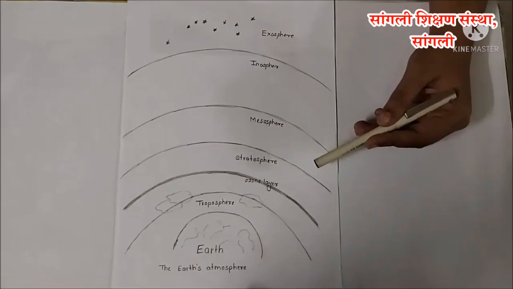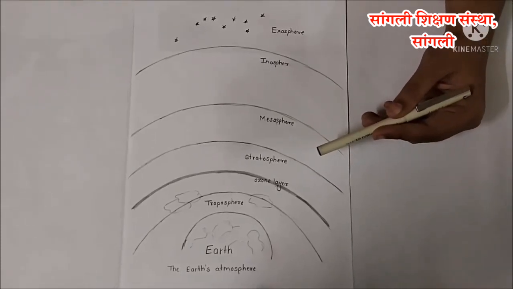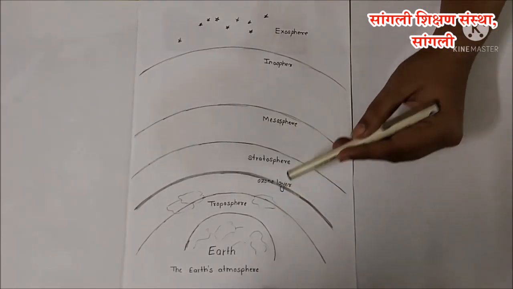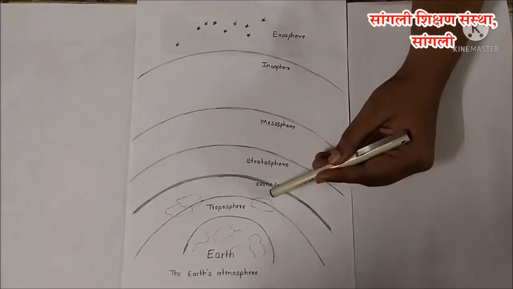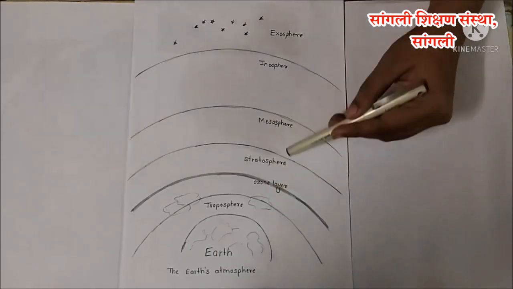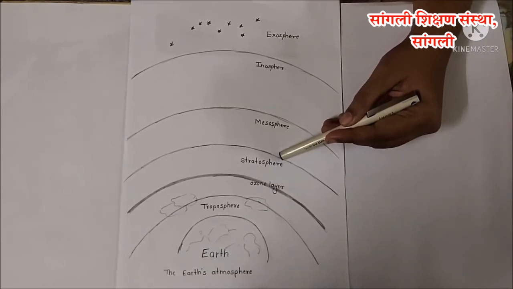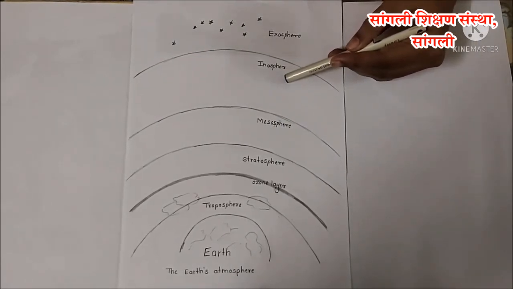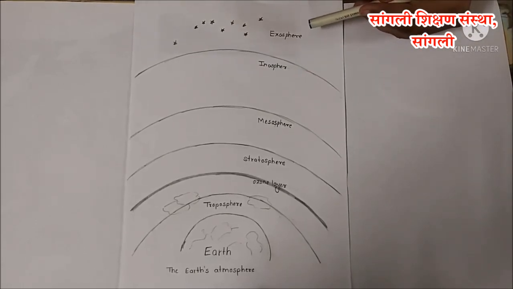First one, air. Look at this picture. This is a diagram of Earth's atmosphere. The atmosphere is a layer of air that surrounds the Earth. The layers are troposphere, ozone layer, stratosphere, mesosphere, ionosphere and exosphere. Troposphere contains about 80% of the total mass of the gases in air. Stratosphere contains 19% of the total mass of gases in air. Further, in mesosphere and ionosphere, the proportion of mass of gases goes on decreasing. Gases are not found in the exosphere and beyond.